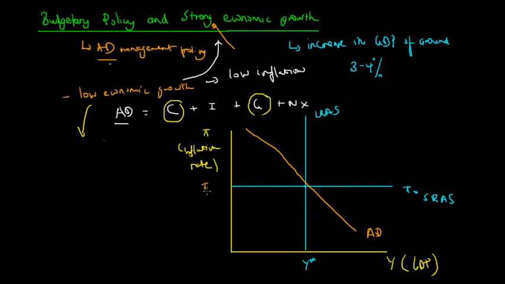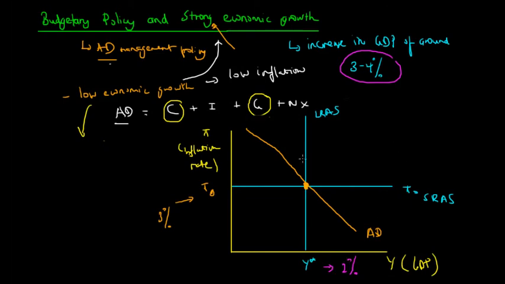And so we can see now the equilibrium output here is at y star, and the inflation rate, let's say here, is around 3%. But let's assume that the economic growth or the GDP rate is actually 2%. And this is actually below what the government wants, between 3 to 4%. So what happens here is that the economy is actually at an equilibrium, where the long run aggregate supply is the same as the short run aggregate supply. So we haven't achieved strong economic growth. We are actually below this target range of 3 to 4%.